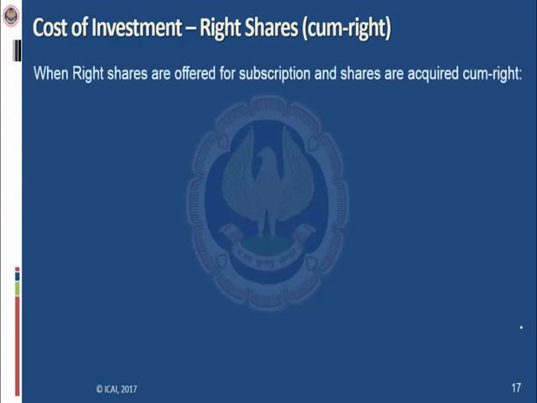Now coming to the calculation of cost of investment when shares are acquired cum right. So what is meant by cum right? Cum right means when the original shares or initial shares are acquired, the rights have already been announced.